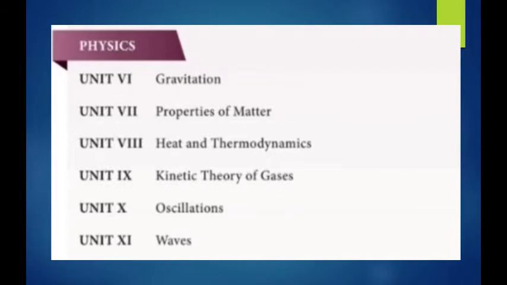Students, see the screen. This is our second volume. In this volume, we have 6 lessons. Lesson 6 is gravitation. Lesson 7, properties of matter. Lesson 8 is heat and thermodynamics. Lesson 9 is kinetic theory of gases. The 10th lesson is oscillations, and the last lesson is waves. We will complete our first volume and then start with our second volume.